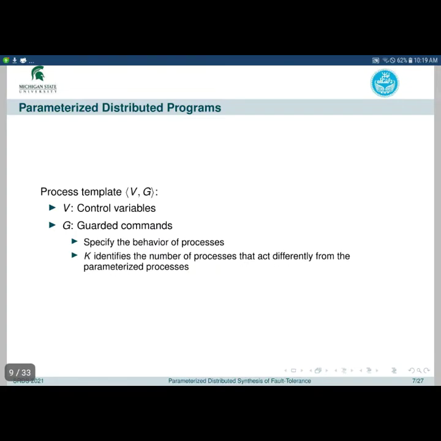G is a set of guarded commands that identifies the actions of processes. There are a number of fixed processes that are instantiated in every protocol instantiated from the process template, and K identifies the number of these fixed processes. Other processes are called parameterized processes.